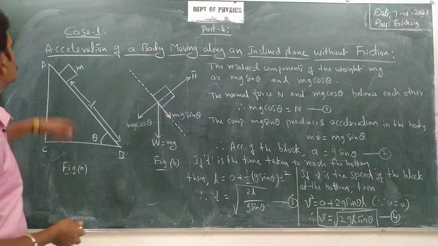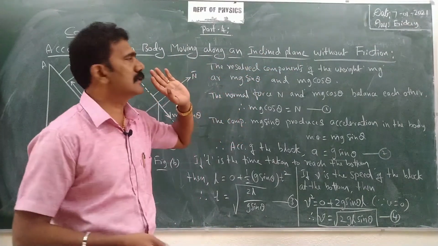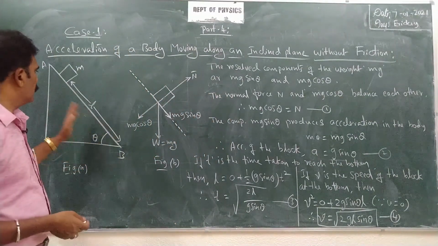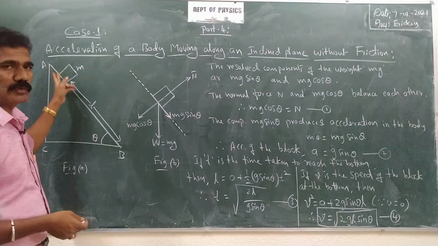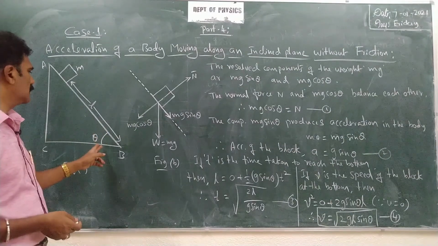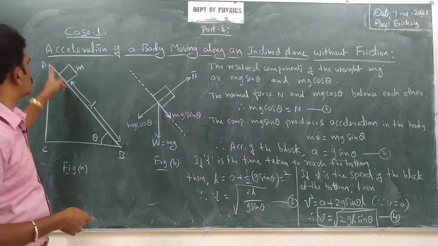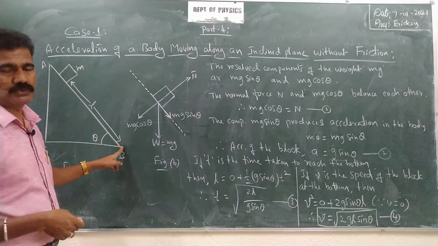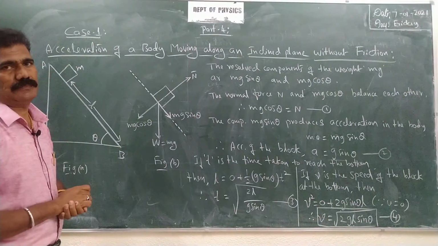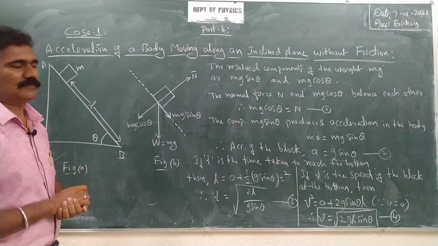In the first case, let us consider the acceleration of a body moving along an inclined plane without friction. What you will understand by that is that there is an inclined plane, and the body is already sliding from point A to B. So theta is greater than the angle of repose. The surface of the inclined plane is very smooth, with almost negligible friction, so the body slides over the inclined plane without friction.